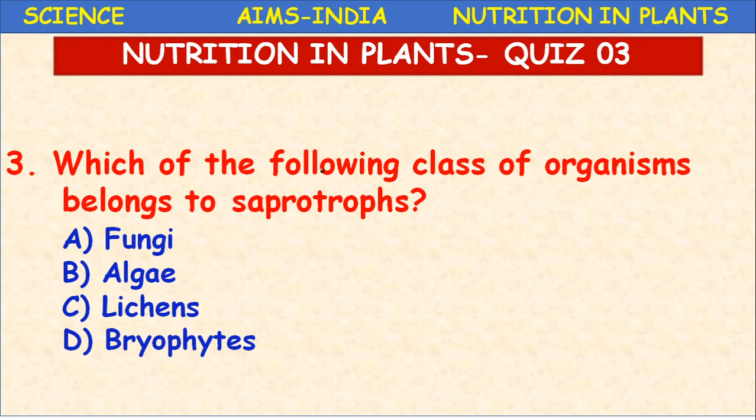Saprotrophs: you have to understand the terminology at school level, so that when you go to higher classes you can recall your knowledge. Saprotrophs means the plants which absorb nutrients from dead and decomposing organisms.